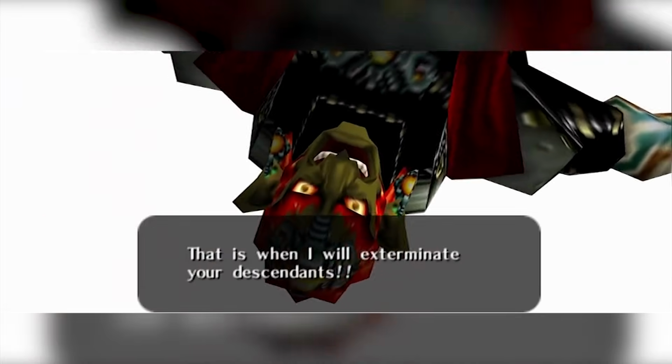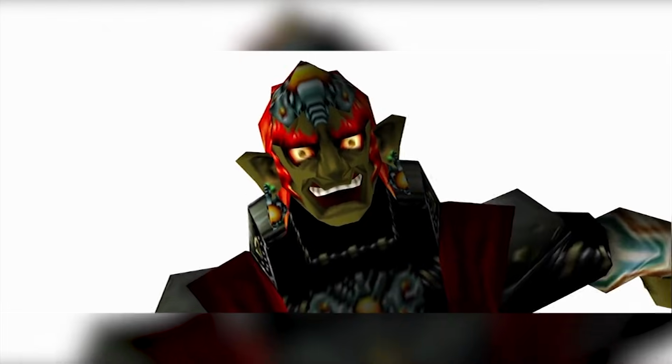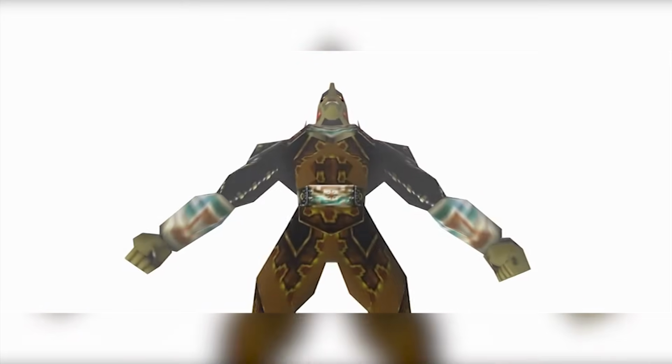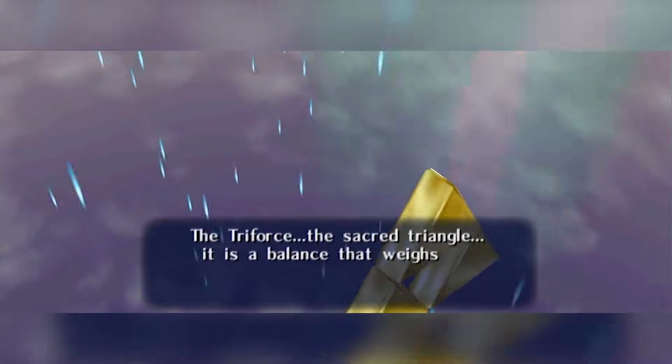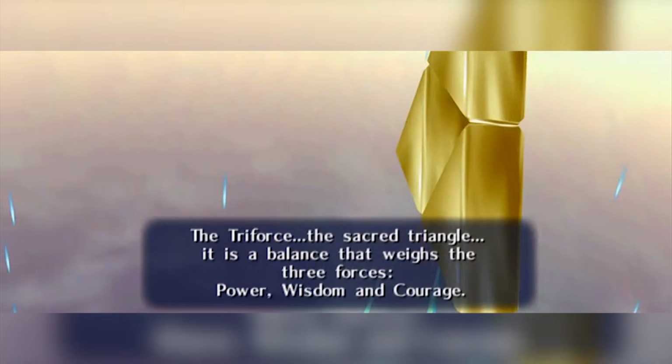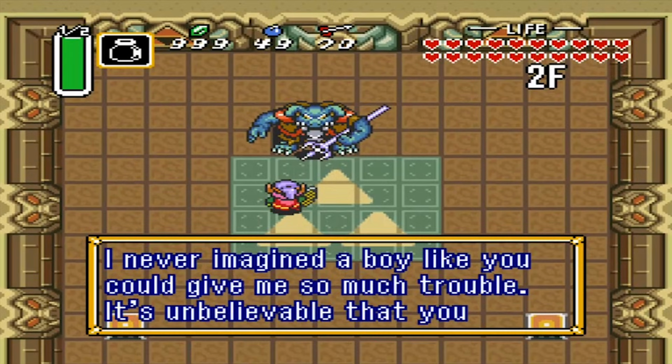Furthermore, there is a huge misconception that almost all of the Zelda fandom suffers from about A Link to the Past. You're gonna call me crazy when you hear this, but hear me out and I'll prove it's true. Contrary to popular belief, Ganon does not have the full Triforce in A Link to the Past. Like I said, hear me out.